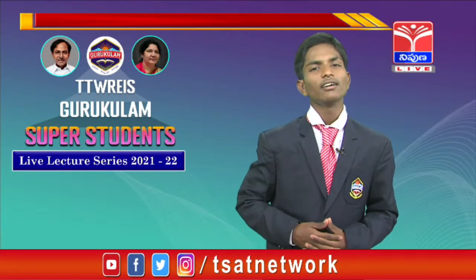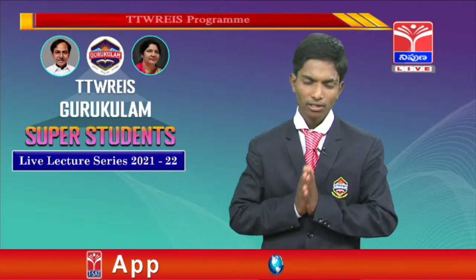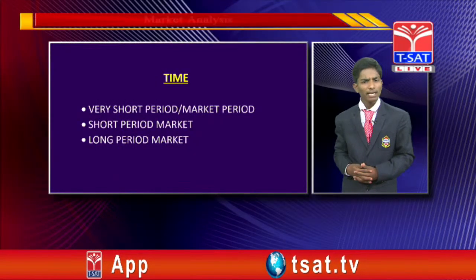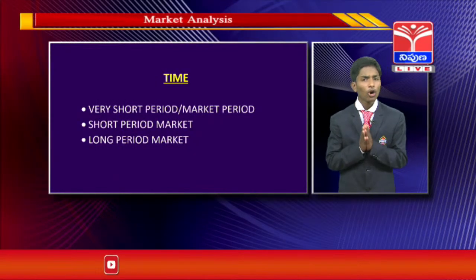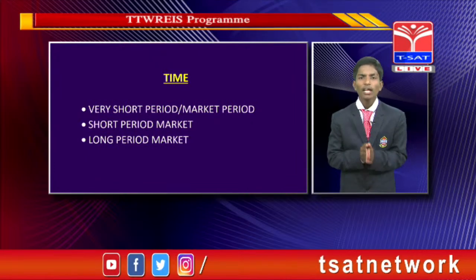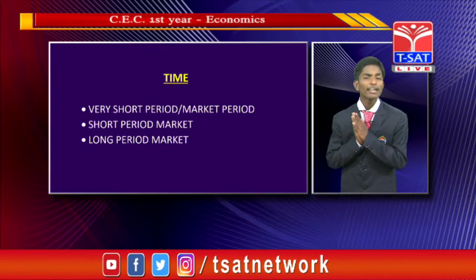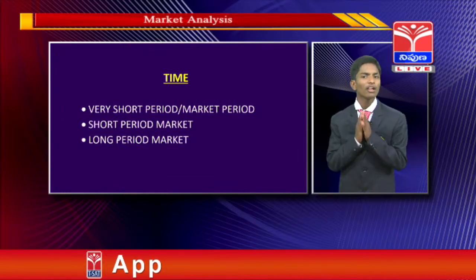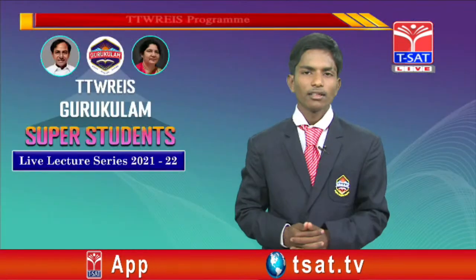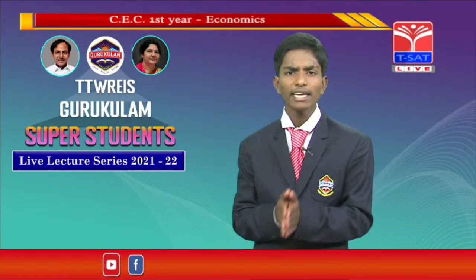Okay, and the second one is the short period market. What is meant by short period market? It is a market for a commodity where the supply can be changed to some extent according to its variable inputs, by changing the variable inputs like labor. Okay, these are the very short period market and the market period.